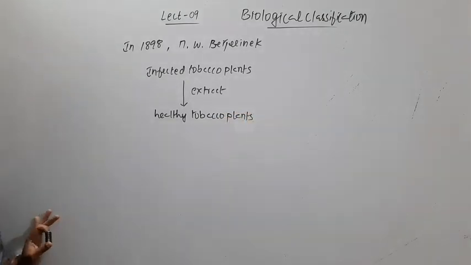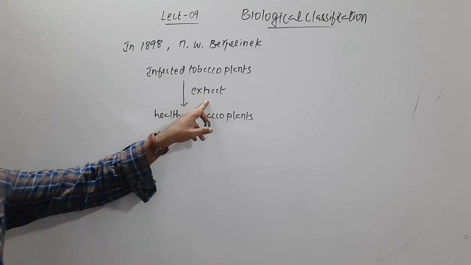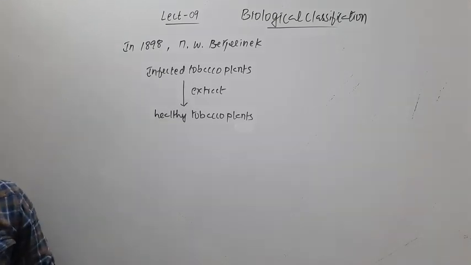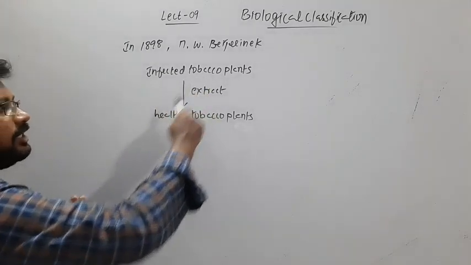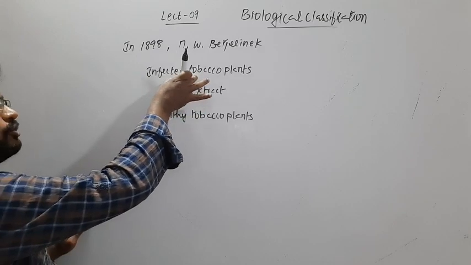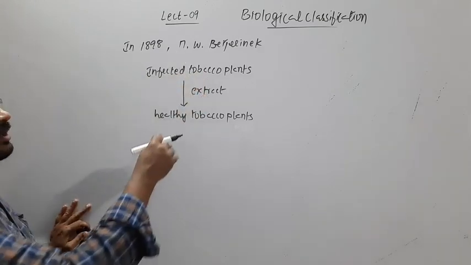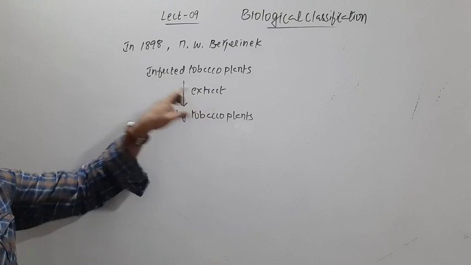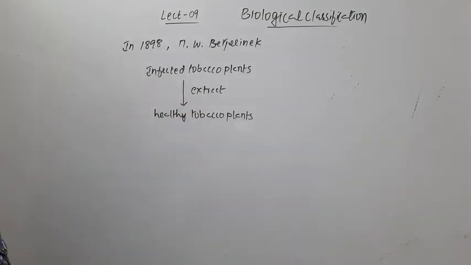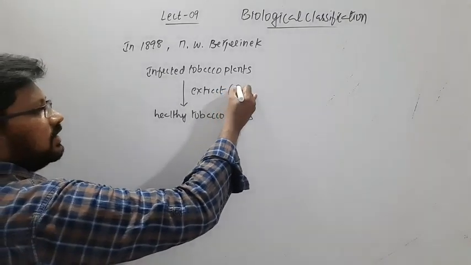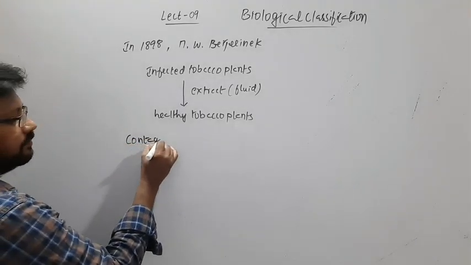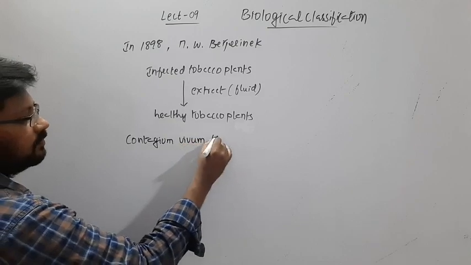When he applied the extract taken from infected tobacco plants to healthy tobacco plants, he found that these healthy plants showed the signs of the infected tobacco plant. Whatever symptoms were shown by the infected tobacco plants were also seen in the healthy tobacco plants. Since the extract is a fluid, he called it contagium vivum fluidum.